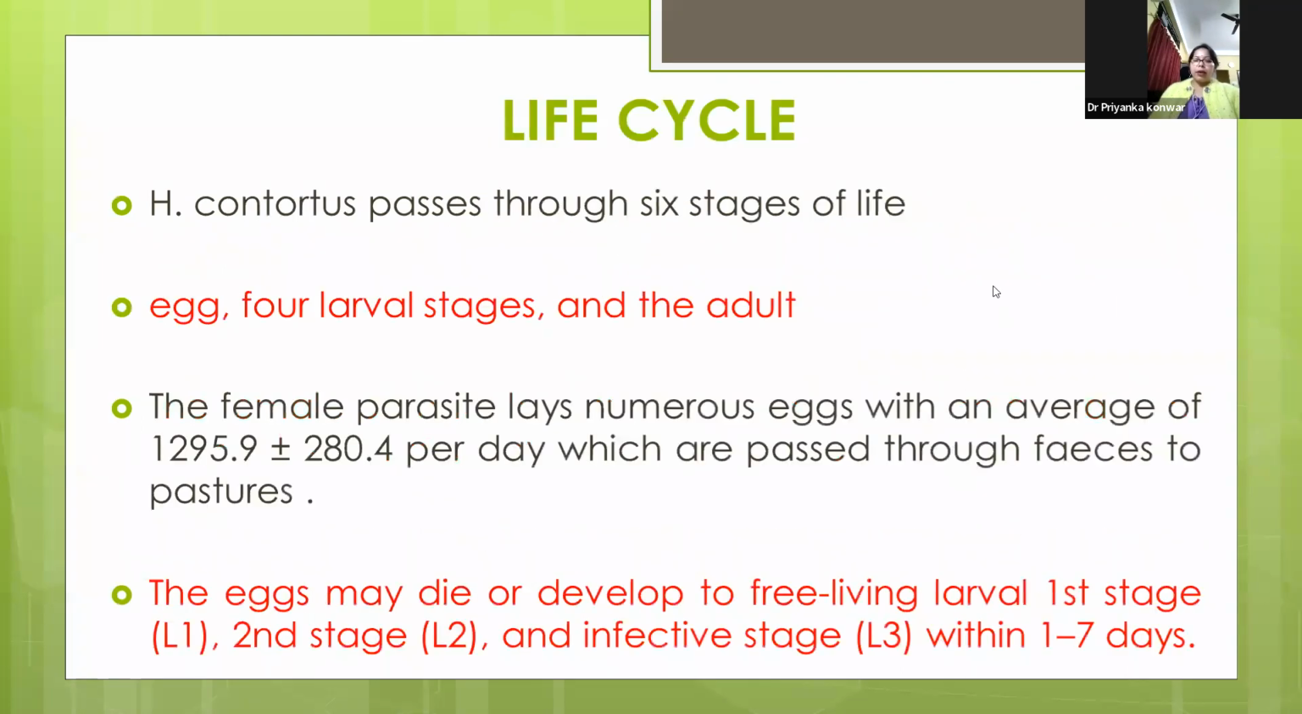Coming to the life cycle, this parasite has six stages of life: the egg, the four larval stages, and the adult. The female parasite may lay numerous eggs, an average of 1295 per day, which are passed out through feces to the pastures. So they are laying a huge number of eggs per day per parasite. The egg may die or develop to the free-living first stage larva, L1, then L2, and then the infective stage L3 within a very short span of time, that is 1 to 7 days.